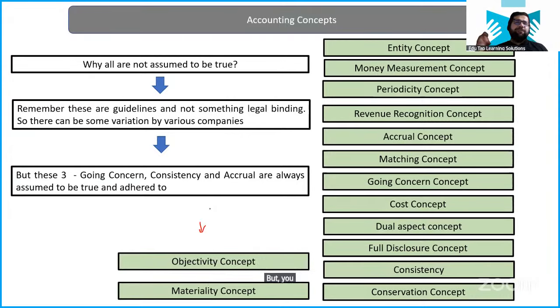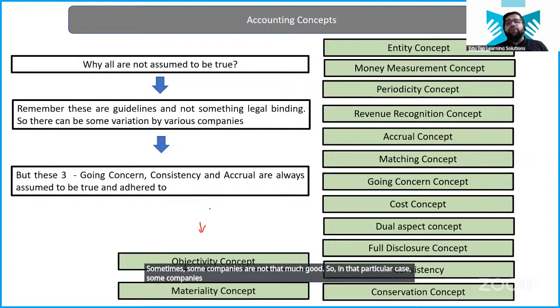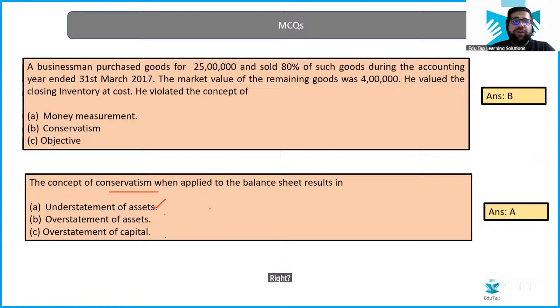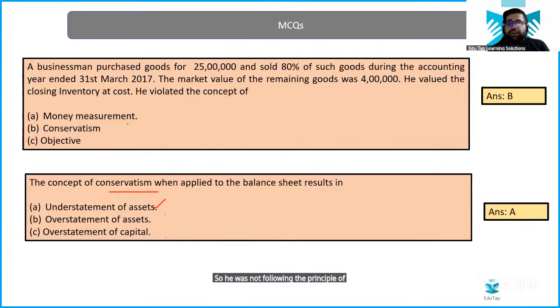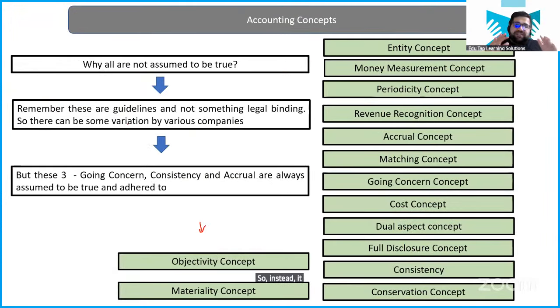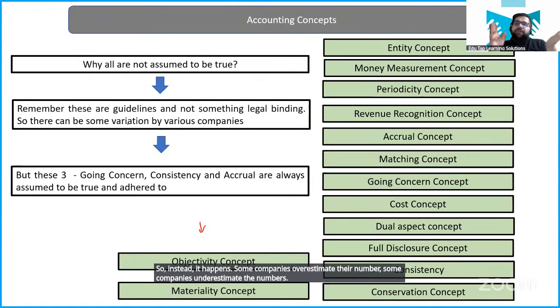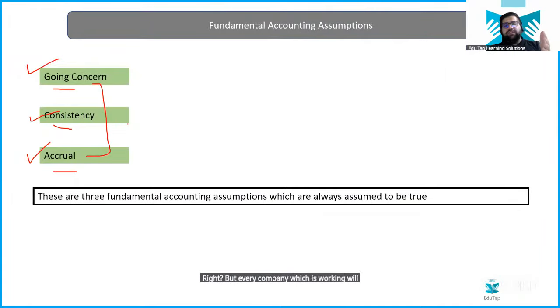But sometimes some companies are not that good. In that case, some companies will not follow the concept of cost, like what happened over here. The value should be recorded at 4 lakhs, the market value, but he valued the inventory at cost, which was 5 lakh. So he was not following the principle of conservatism. It happens that some companies overestimate the numbers, some underestimate them. But every company which is working will follow these three principles.